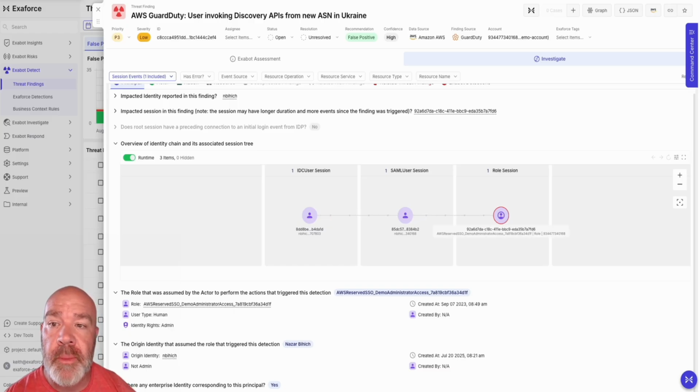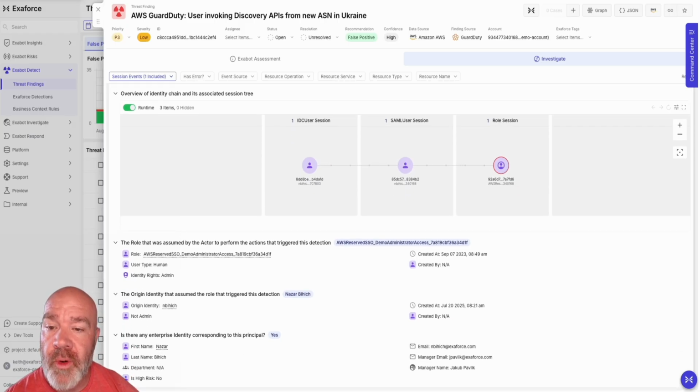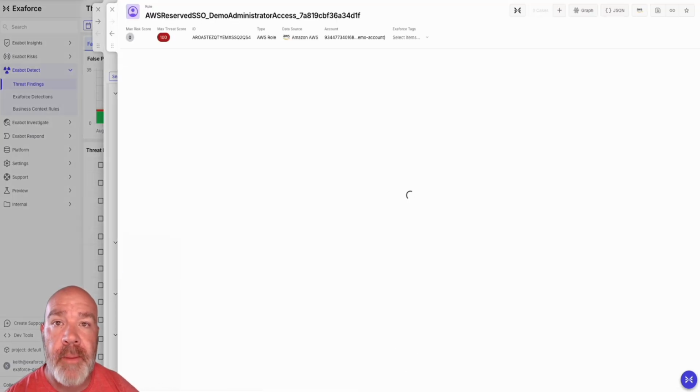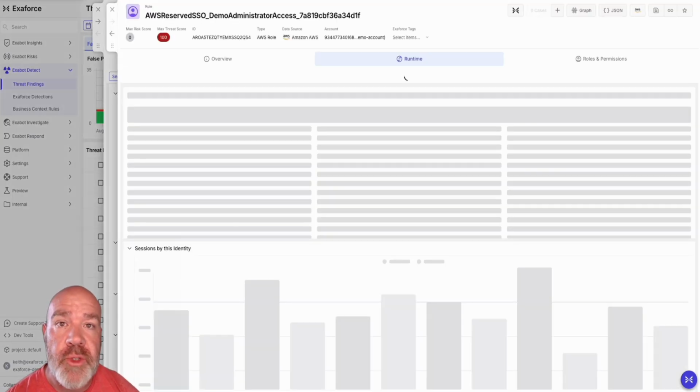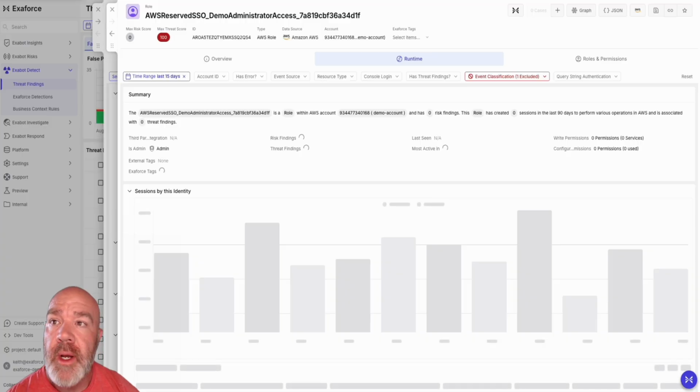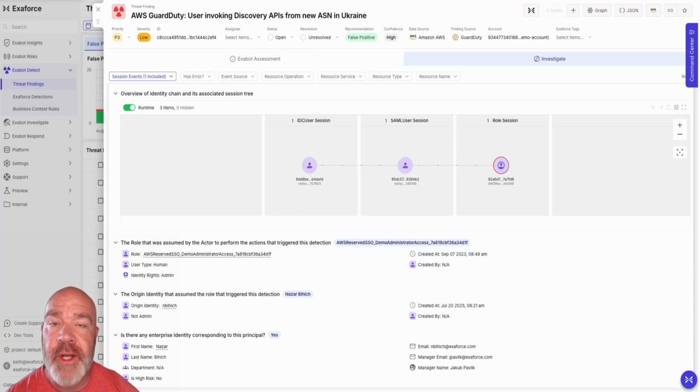So even giving you a process tree of how we saw the whole thing take place, the role that was assumed, everything that we know about that role. I could go open that up. Hey, who normally assumes this role? Where do we see it assumed from? So just all of the information that you would actually want to go ask being presented inside of here, and the bots revealing, saying, hey, we went and asked all of these questions.